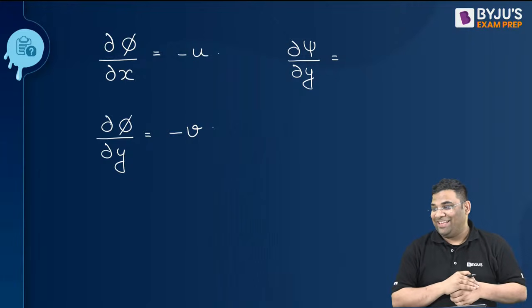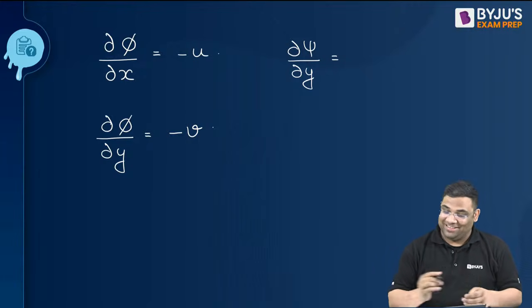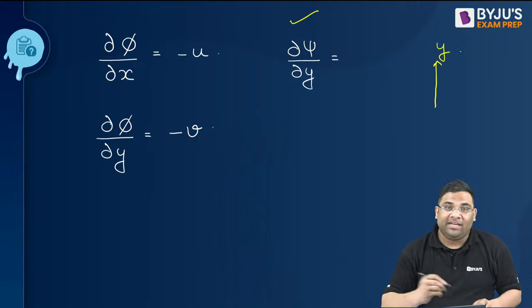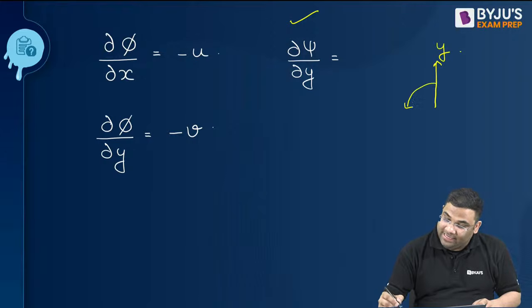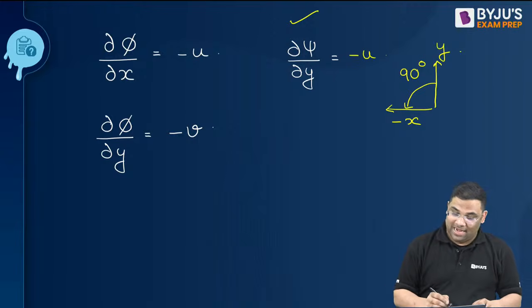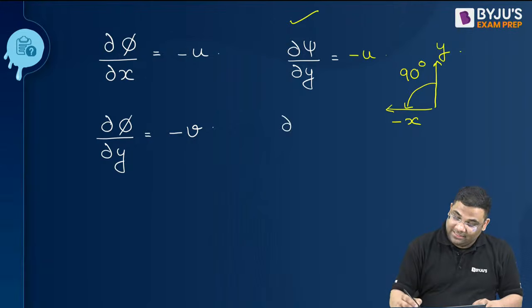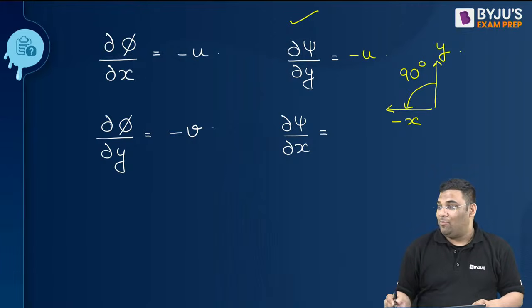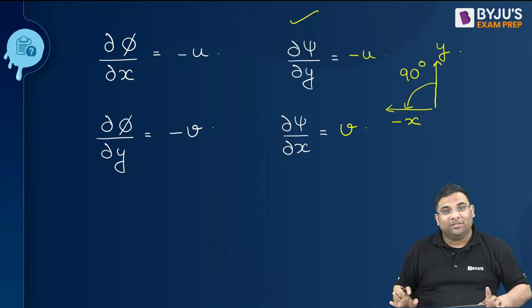Wrong. See, when you are finding for psi, you are in y, differentiating with respect to y. Go 90 degrees clockwise. Where are you arriving? Minus x. So minus u. Right? And then psi by x, how much will this be? Yeah, very good.